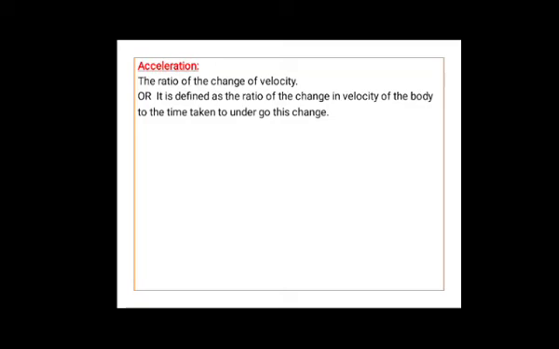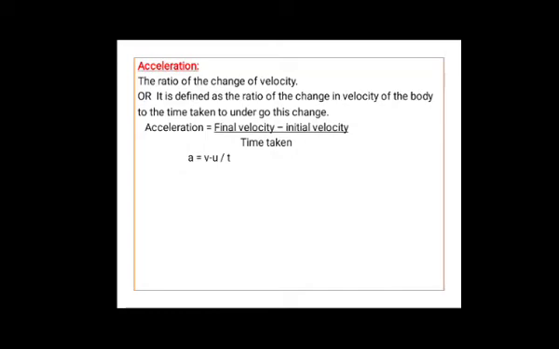This acceleration can be written as final velocity minus initial velocity divided by time taken. Change in velocity means the difference between final velocity and initial velocity.